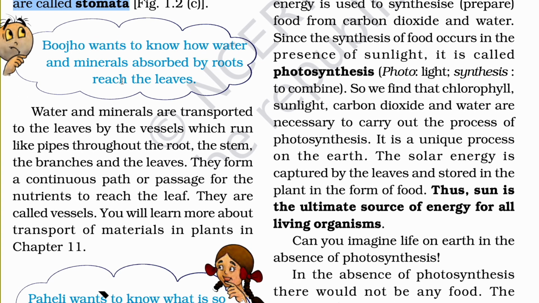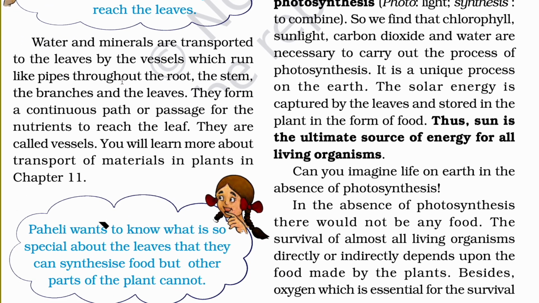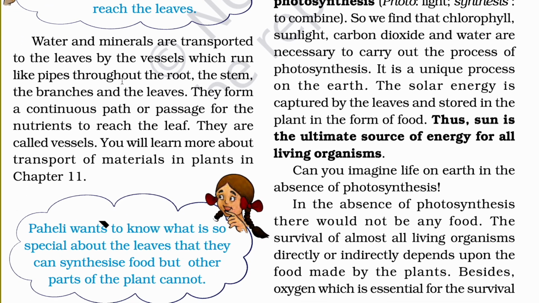Water and minerals are transported to the leaves by vessels which run like pipes throughout the roots, the stem, the branches, and the leaves. They form a continuous path or passage for the nutrients to reach the leaf. They are called vessels, and I already mentioned there are two types of vessel: xylem vessel and phloem vessel. You will learn more about transport of material in plants in chapter 11.